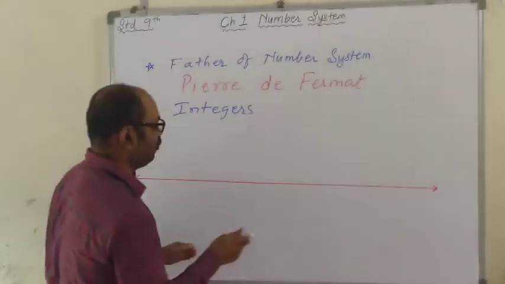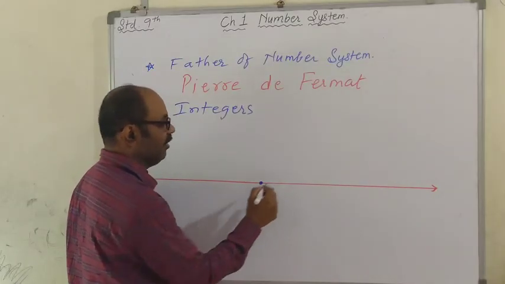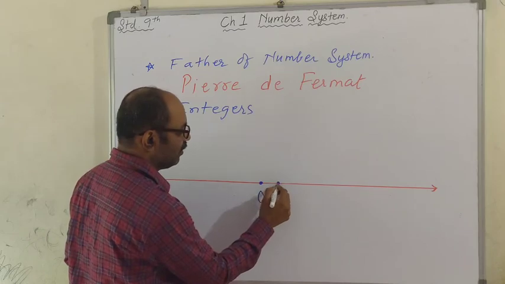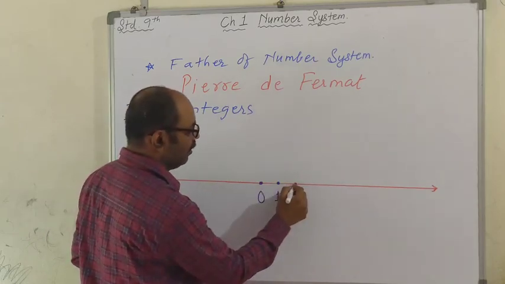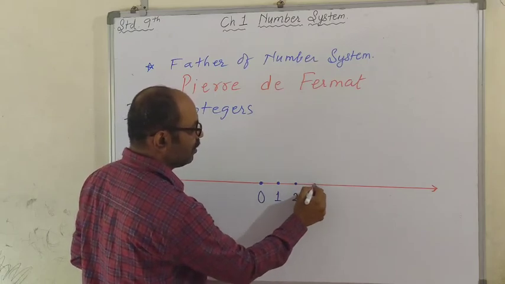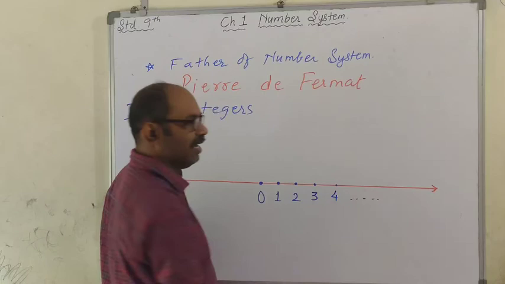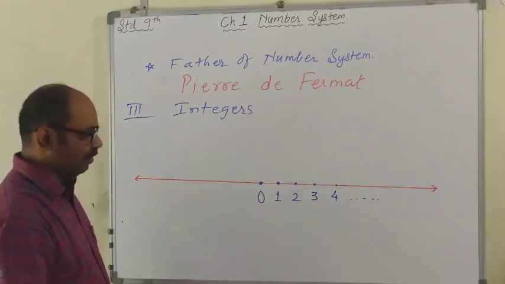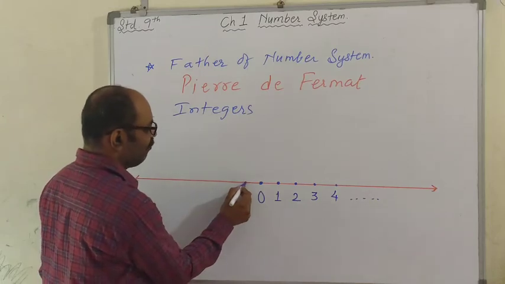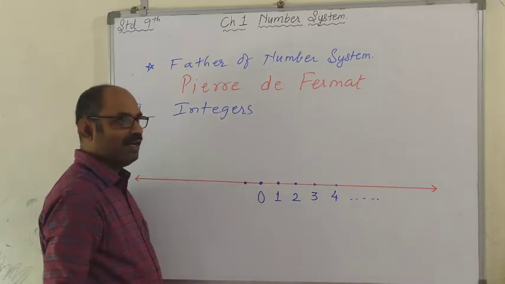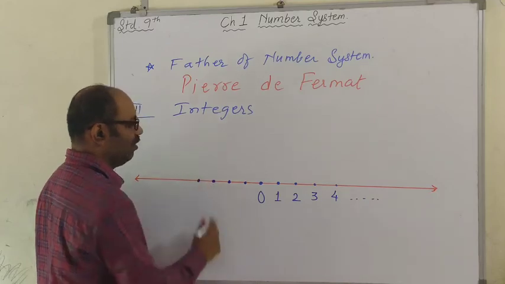Now see, I'm choosing this point and assigning 0. At some distance to its right, 1. Same distance 2. Same distance 3. Same distance 4. And then it will continue. Right? Okay. अब mathematician ने सोचा कि left में same distance लूँ तो क्या? फिर सेम डिस्टेंस लो तो क्या? व्हाट कैन बी द नंबर?